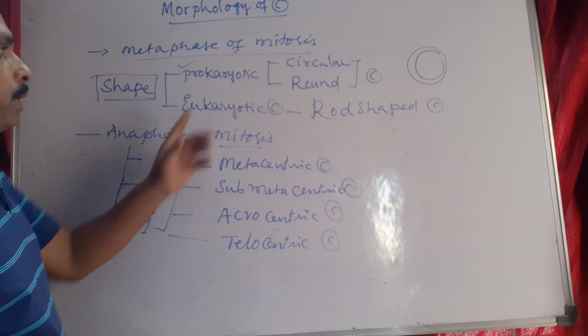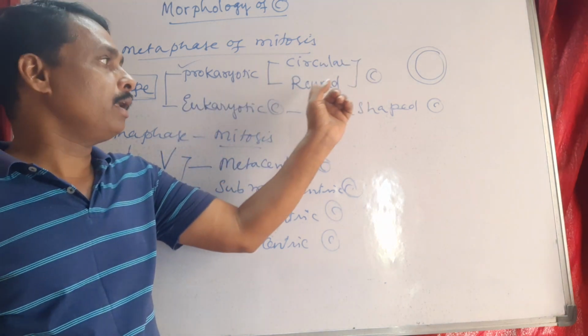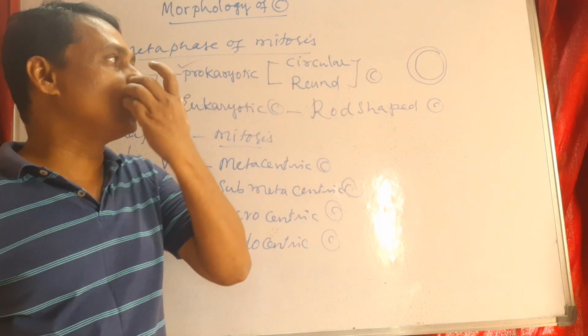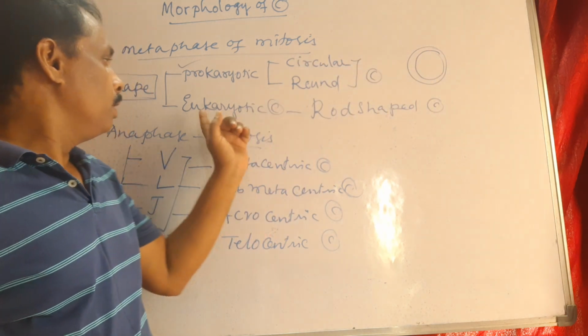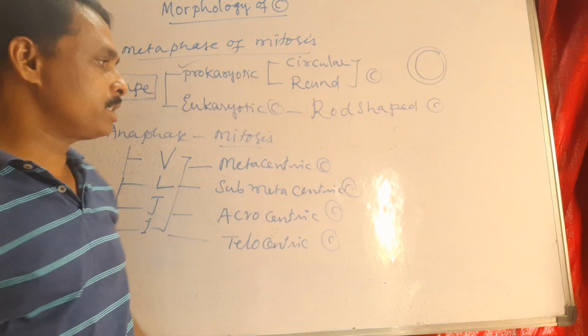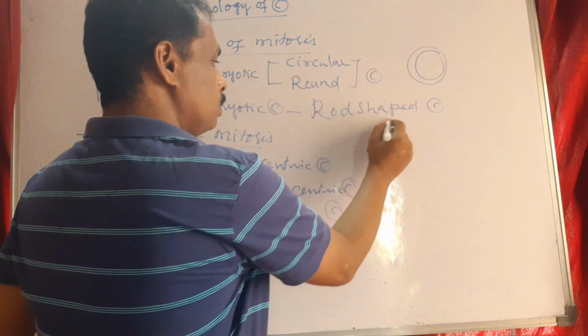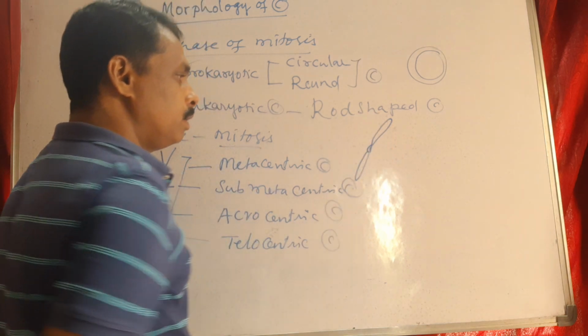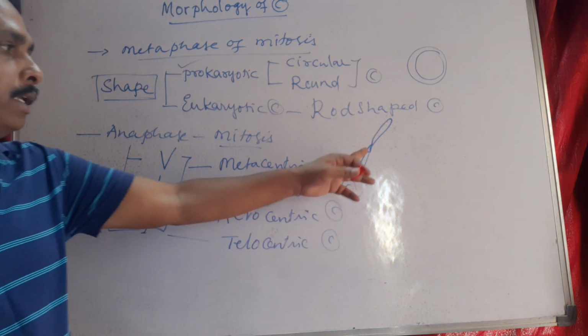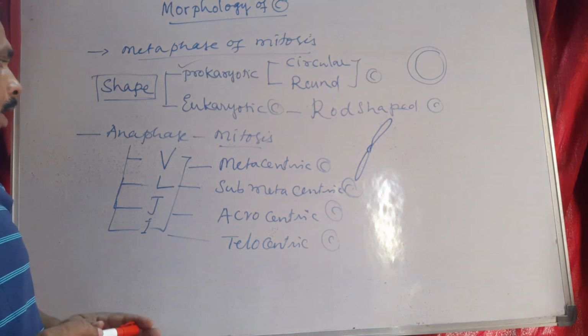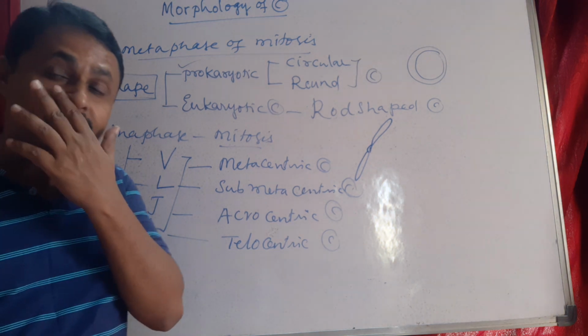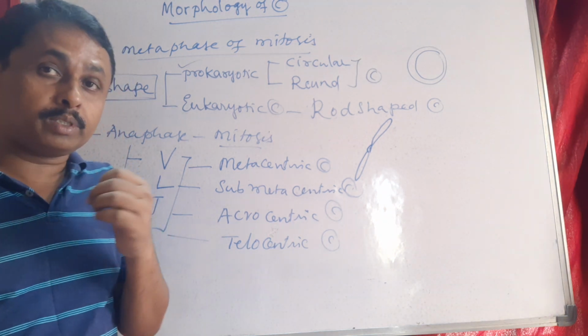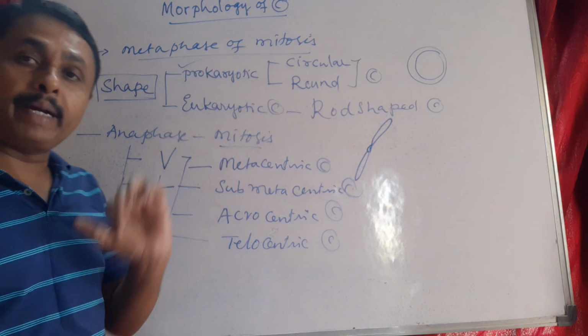In a prokaryotic chromosome, it is either circular, ring or round. The eukaryotic chromosome is rod-shaped, meaning two arms held together by a centromere. The best stage to study this shape is anaphase of mitosis.